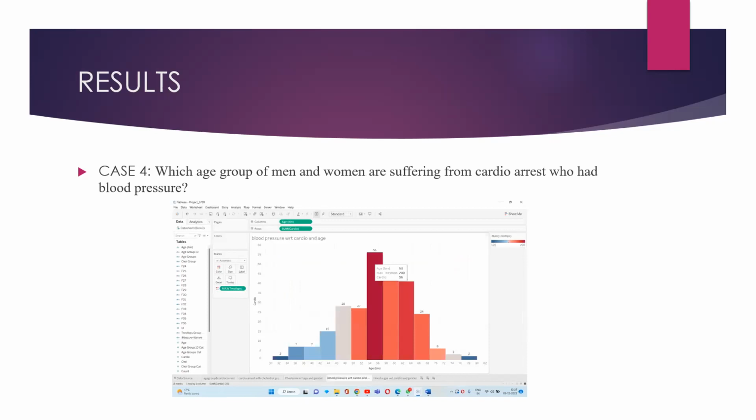Which age group of men and women are suffering from cardiac arrest who had high blood pressure? People of age 30 to 76 are least affected by cardiac arrest who had blood pressure of 120 mmHg and 125 mmHg. People of age 53 are more susceptible to cardiac arrest with a rate of 200 mmHg.